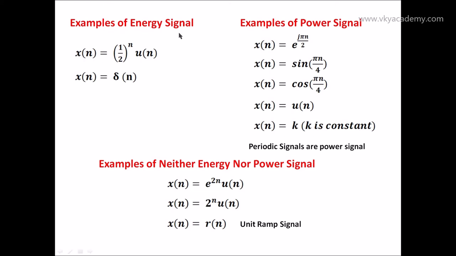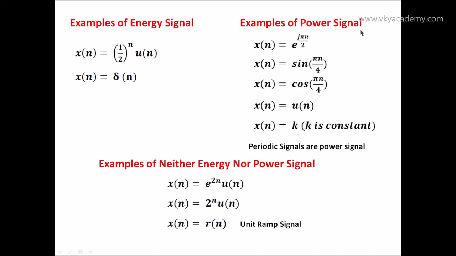Under the energy signals we have two examples: x of n equal to 1 upon 2 to the power n u of n, and x of n equal to delta of n. x of n equal to delta of n is a unit impulse function, and we should keep in mind that the impulse function is always an energy signal. For x of n equal to 1 upon 2 to the power n u of n, in any exponential, if this factor is less than 1, then the signal will always be an energy signal. We need to remember this also.